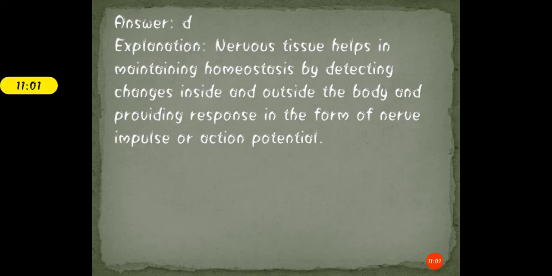Here you need to understand the two important terms, that is homeostasis and action potential. Now what is homeostasis, students? Homeostasis is basically a state present in the human body, that is, the steady state between the internal physical and chemical conditions maintained by the living organism.